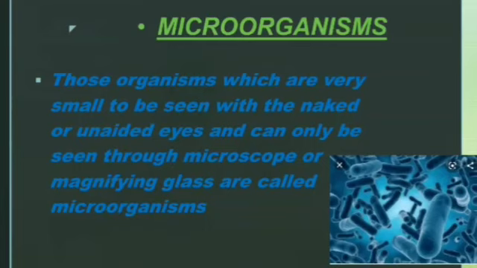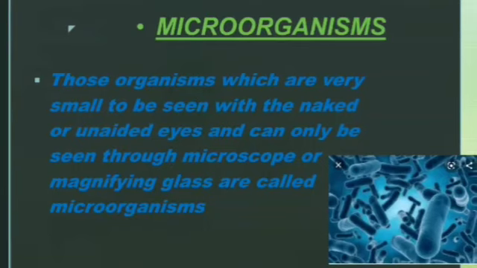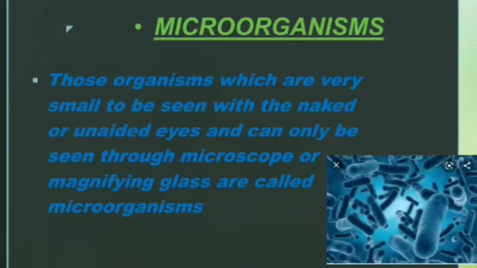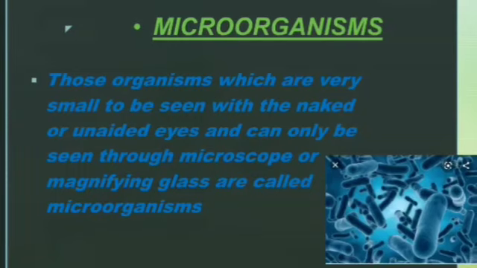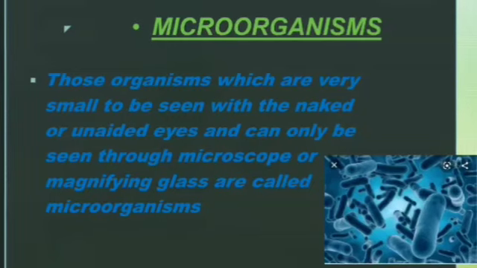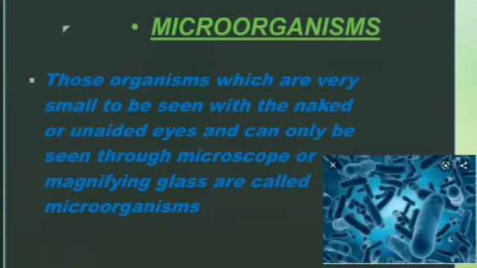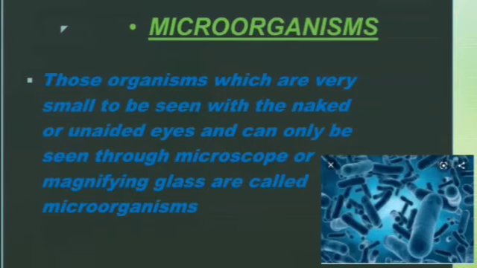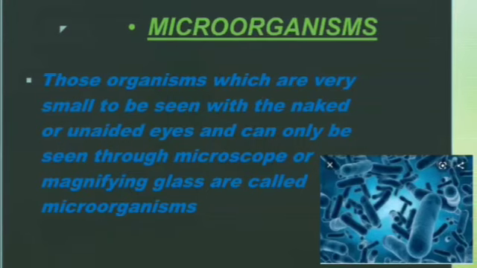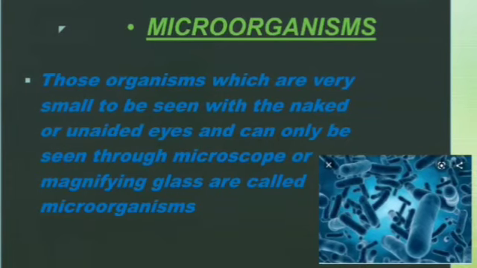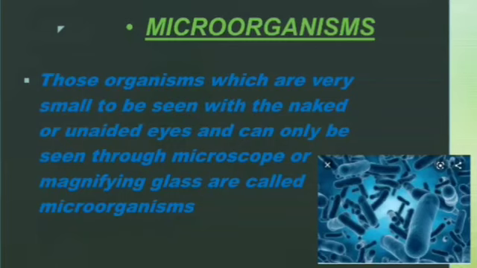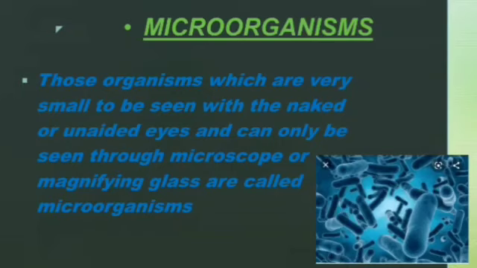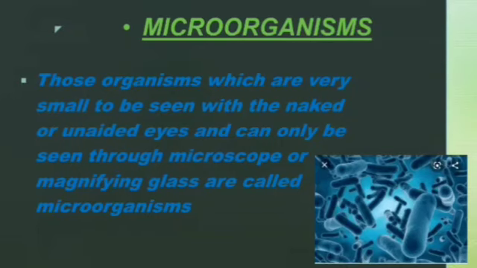So, microorganisms, what are those? Those organisms which are very small to be seen with the naked or unaided eyes are called microorganisms. And these microorganisms can only be seen through a microscope or magnifying glass. So how can we define it? We can define it in this manner: those organisms which are very small to be seen with the naked or unaided eyes and can only be seen through a microscope or magnifying glass are called microorganisms.